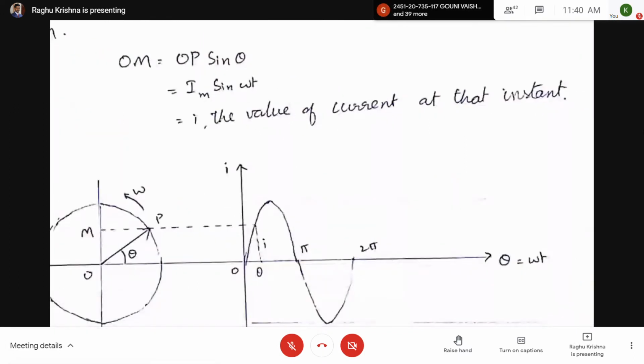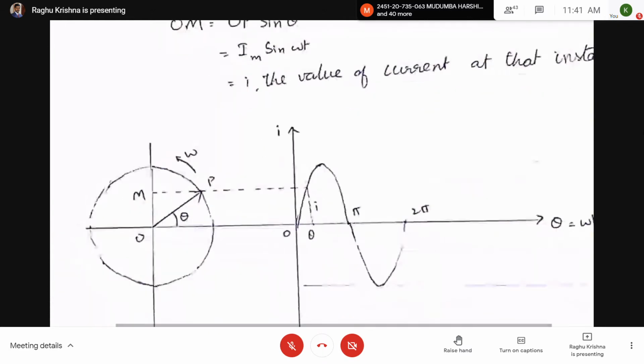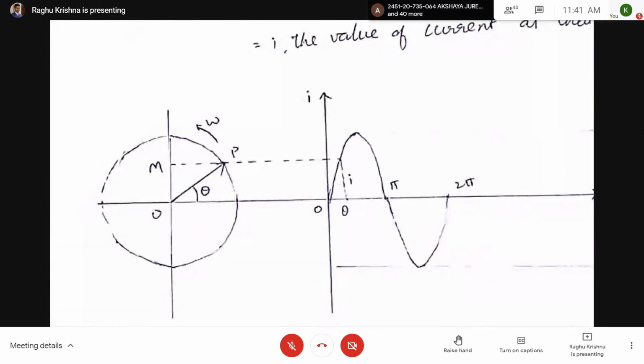So here in the waveform also you can see OM, and if you draw a horizontal line, you can see here at theta, the magnitude is i equal to Im sin theta. So here the projection of OP on y-axis gives the magnitude of current at that instant.